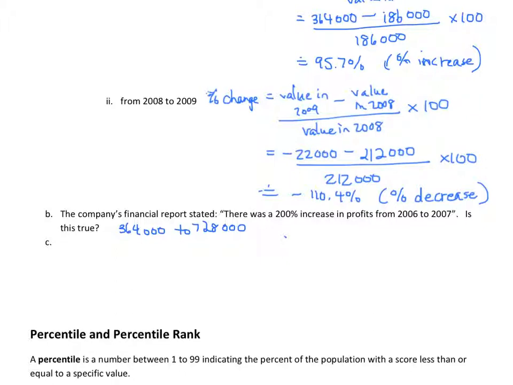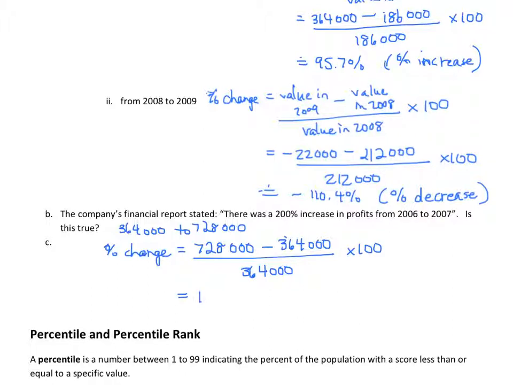So we can see from these numbers that the profits actually doubled, but that means a 100% increase, not a 200% increase. So if we were to find the percent change, we would take our new value, so 728,000, subtract the old value, divide by the old value, and multiply by 100, and we would get a 100% change, not a 200% increase.